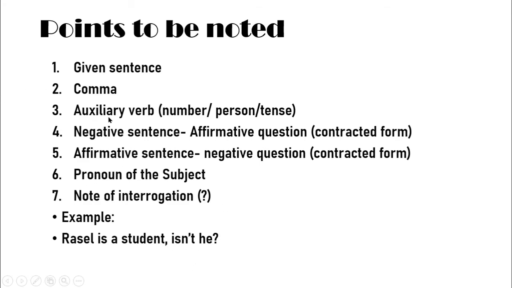So is is the auxiliary verb here according to the number, person and tense. As Russell is third person singular number, and this sentence is in present indefinite tense, so we have written isn't. Okay, and we have written the pronoun he according to the subject Russell. So, Russell is a student, isn't he?